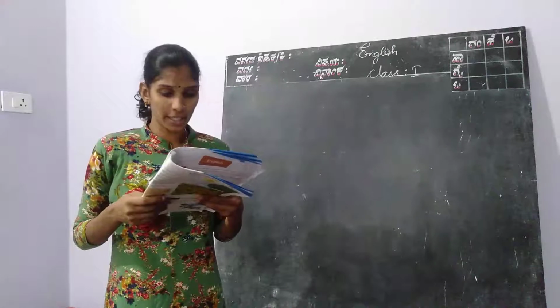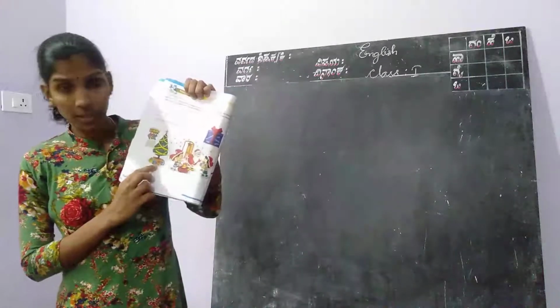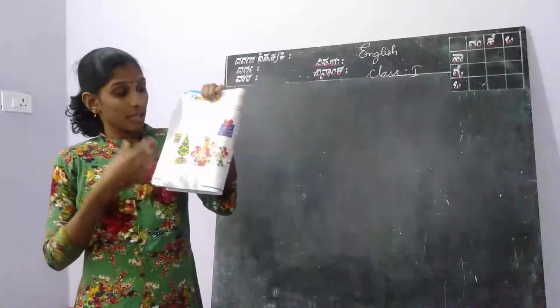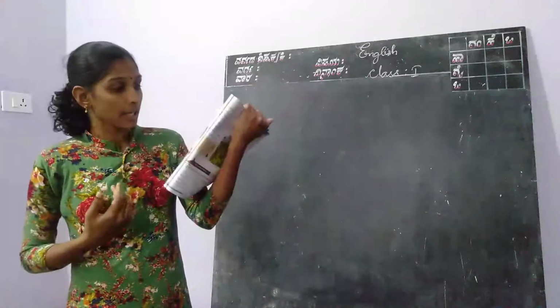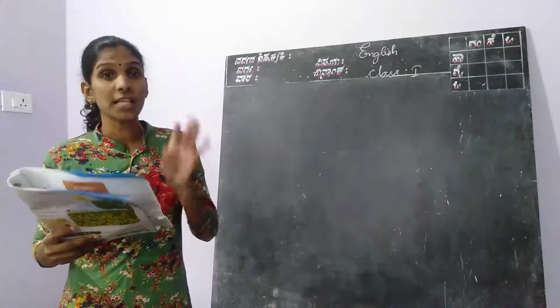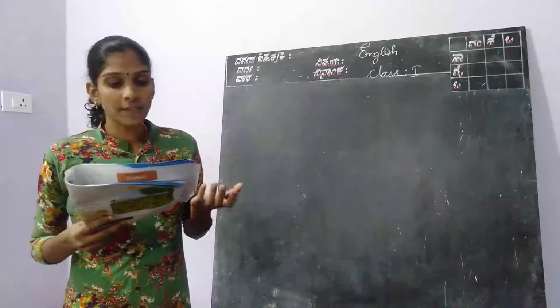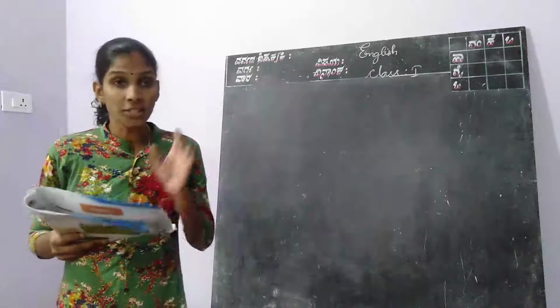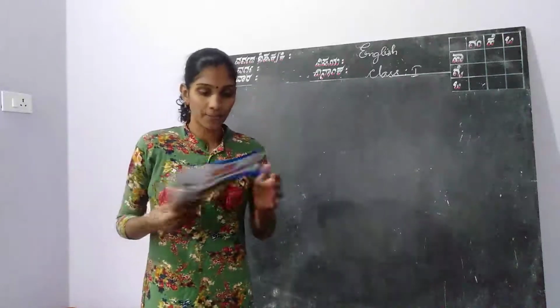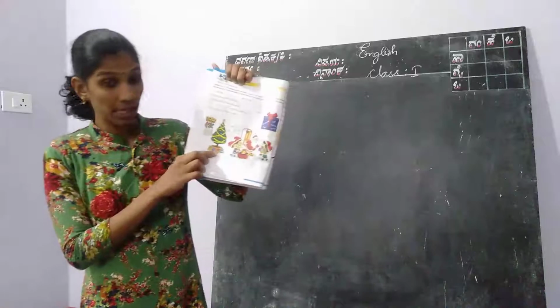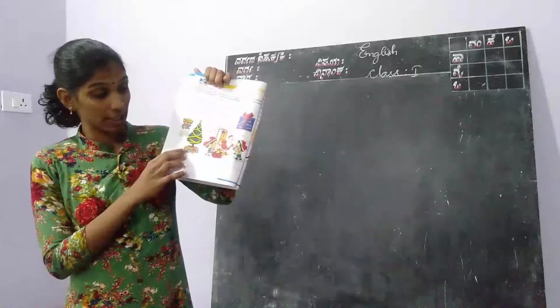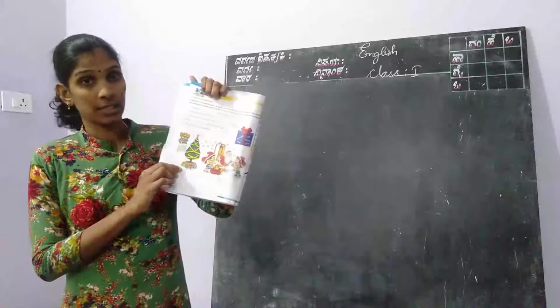And next, fourth one: the dash are kept under the tree. What are the things kept under the tree? Gifts are there, right? So we can write there gifts. Fourth answer, gifts, G-I-F-T-S. The gifts are kept under the tree. You can see in the picture what is kept under the tree. Gifts are kept under the tree, right?